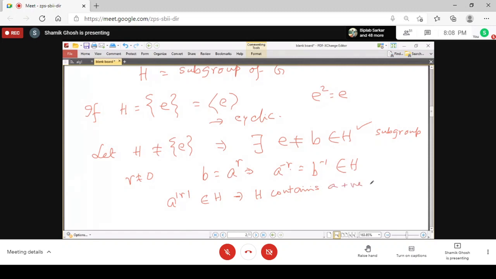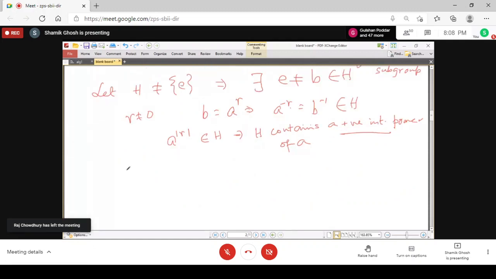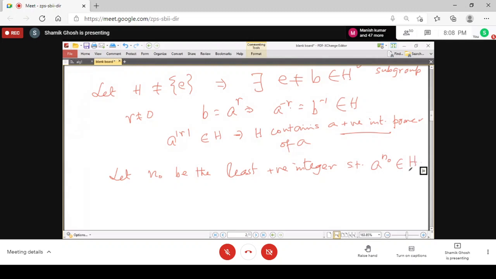This implies H contains a positive integer power of a. Now, whenever we get a positive integer power of a, then as our standard strategy, we assume that n0 is the least positive integer such that a to the power n0 belongs to H.